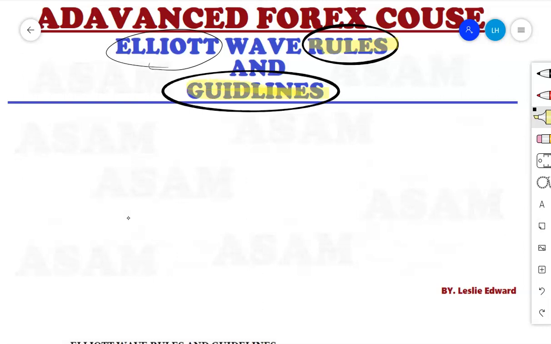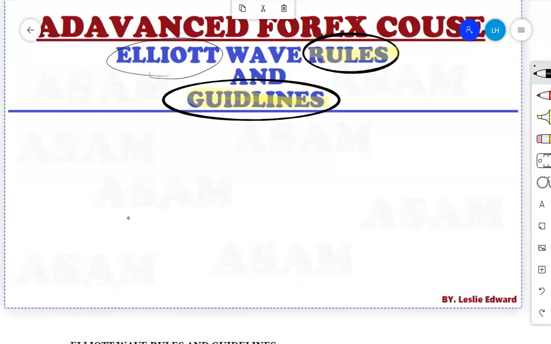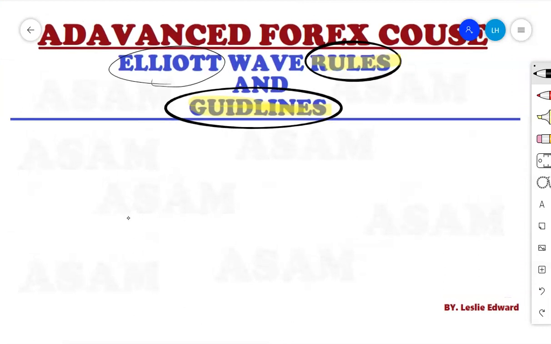Now, we're going to see what are the Elliott Wave rules and what are the Elliott Wave guidelines, because once Elliott discovered the principle, there were certain things that must be considered in order to have what we call a proper count. In order to have a perfect count, you must follow certain things. Those things are of two categories. We have those we call the rules, and then we have those we call the guidelines. Mainly, the rules are things that should not be disregarded, or should not be broken.